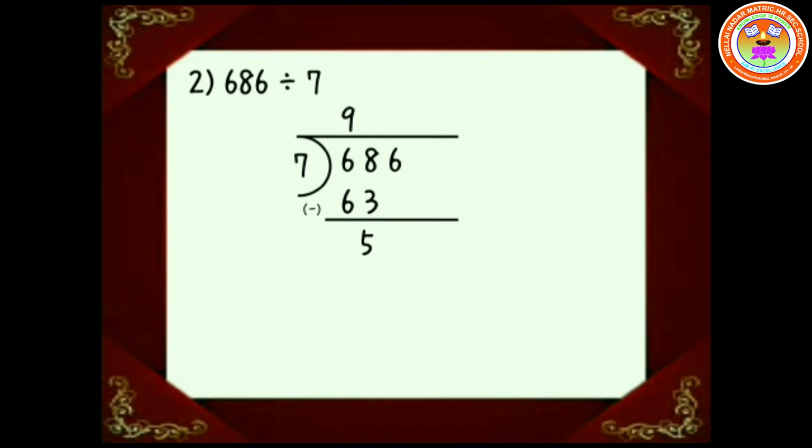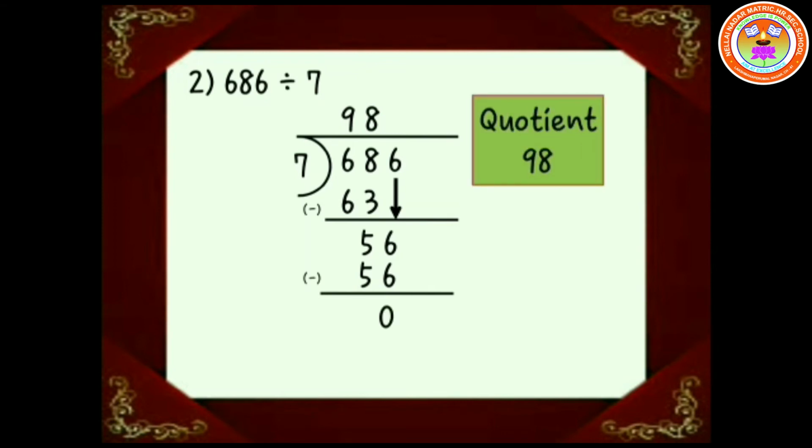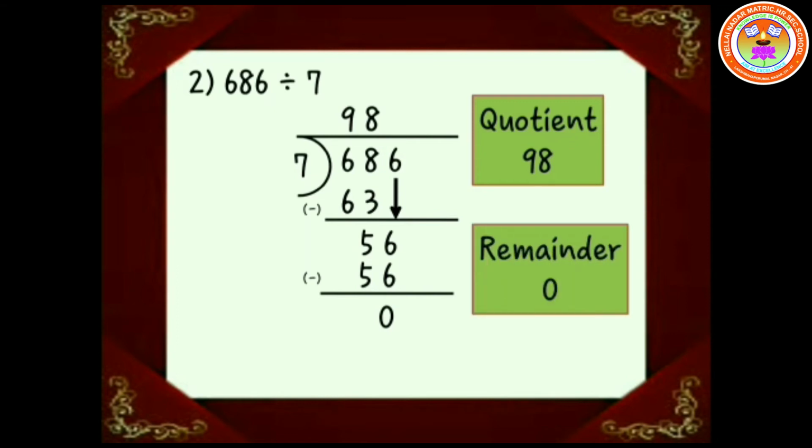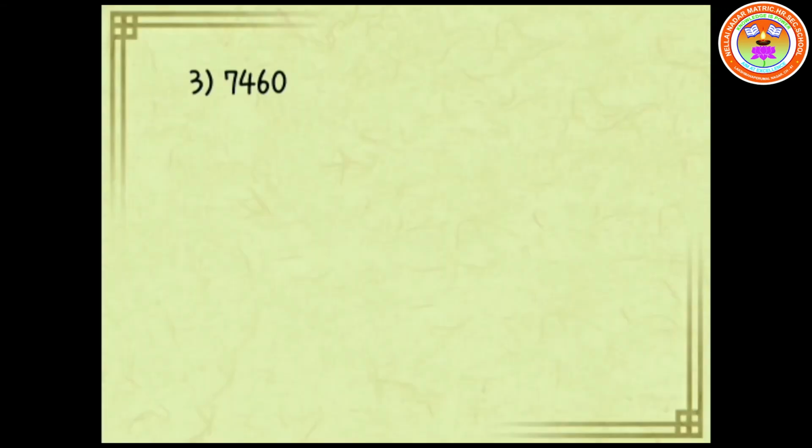Now drag the 6 to form 56. 7 divides 56 8 times, that is 7 8s are 56. Hence the quotient is 8 and the remainder is 0. Therefore, the quotient is 98 and the remainder is 0. Third question.